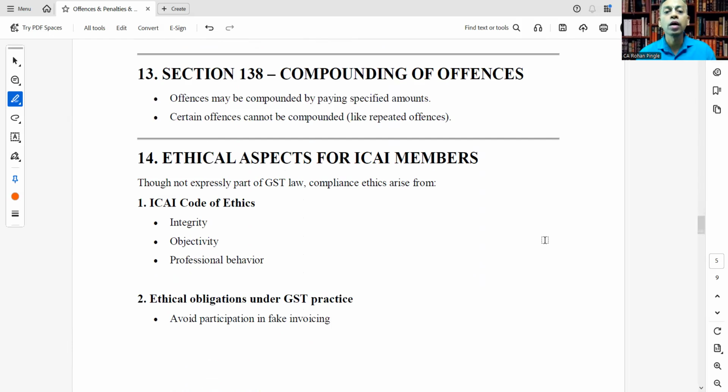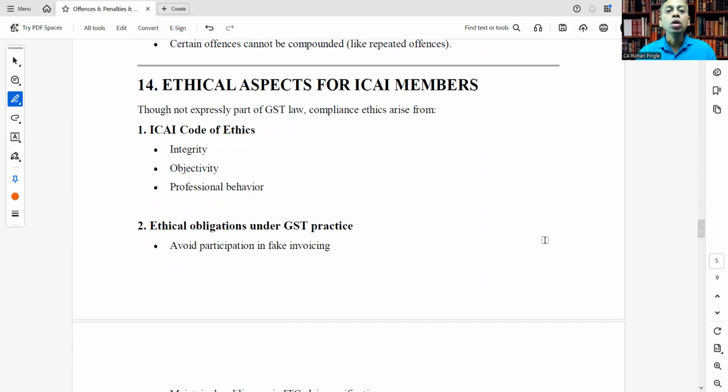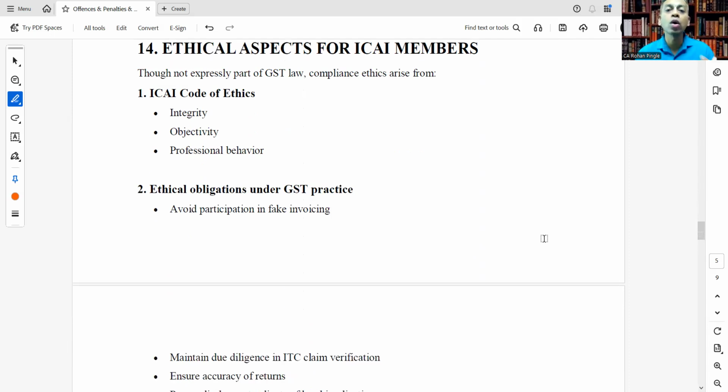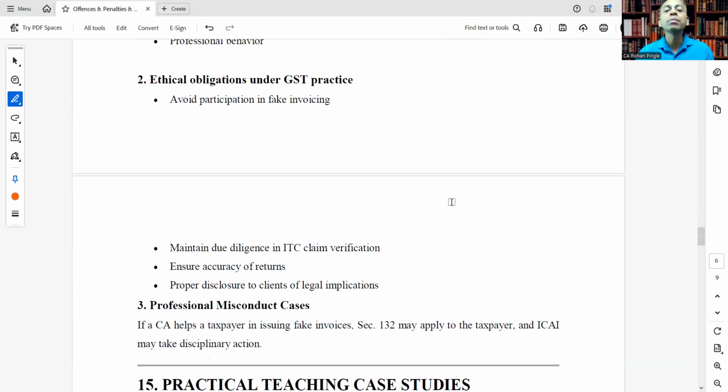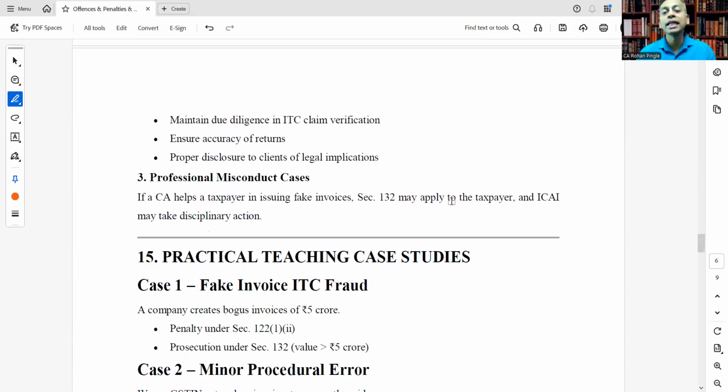Ethical aspects for ICAI members. Though not expressly part of the GST law, compliance ethics arises from the ICAI Code of Ethics, that is integrity, objectivity, and professional behavior. Ethical obligations under GST practice: avoid participation in fake invoicing, maintain due diligence in ITC claim verification, ensure accuracy of returns, and proper disclosure to clients of legal implications.